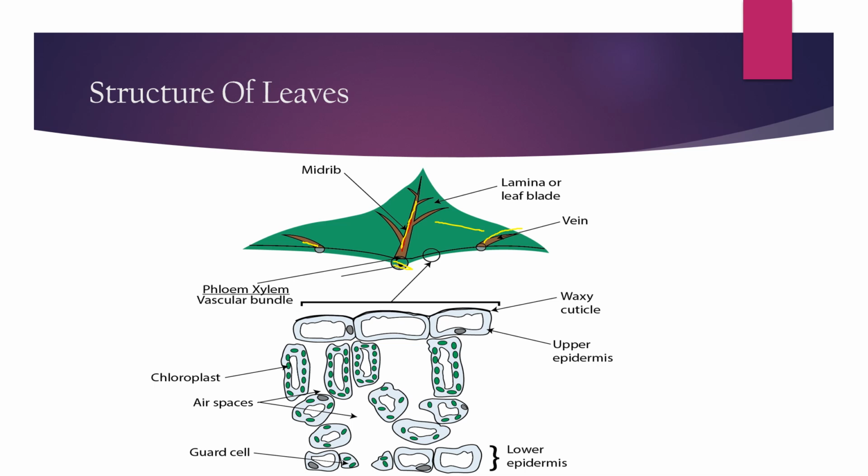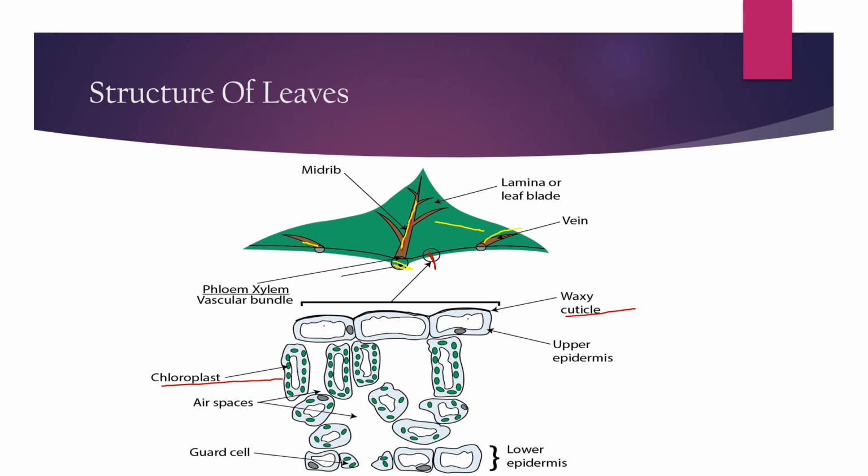we can see that phloem and xylem are present, that is the vascular bundle. We can see this through the microscope. Our naked eye cannot see this, obviously. This portion, if we zoom in with the microscope, we can see many layers present in it. The first layer we will see is the waxy cuticle. Okay, and the three boxes we can see, that is known as the upper epidermis,